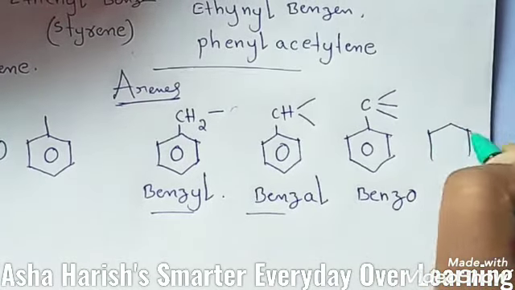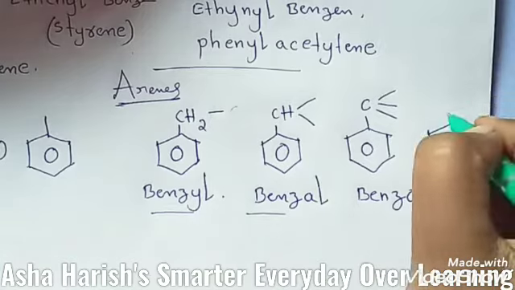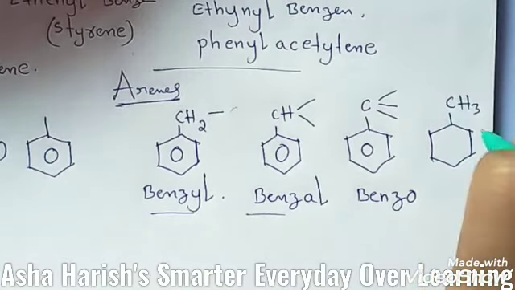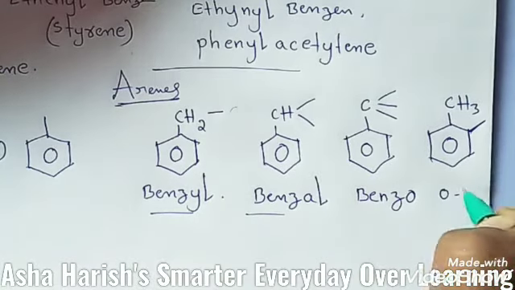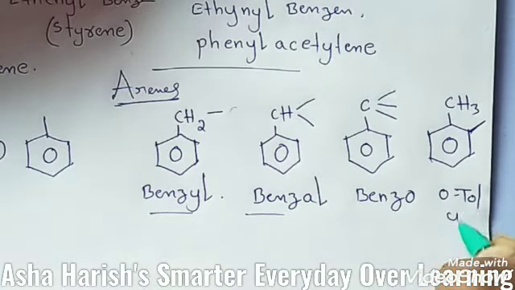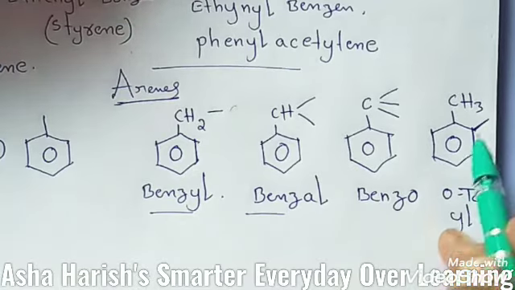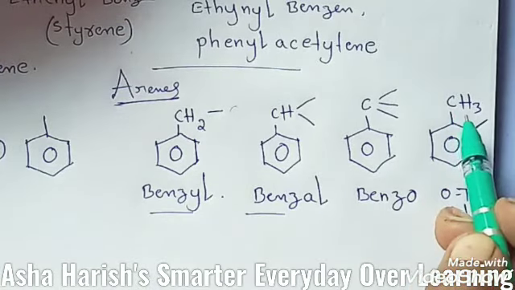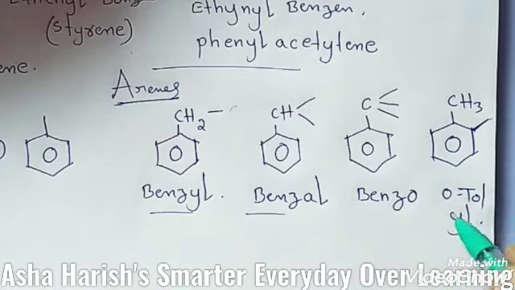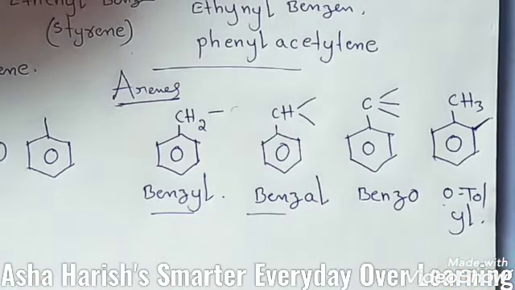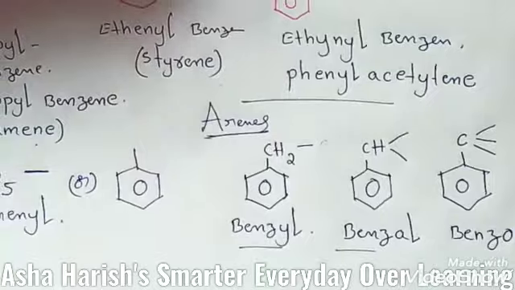And next one is, suppose like this, only a methyl group, and here also one bond is located, that is called orthotolyl. Simply only the methyl group is located means that is called toluene. Okay, and again here you have a bond means orthotolyl, you can represent like this.